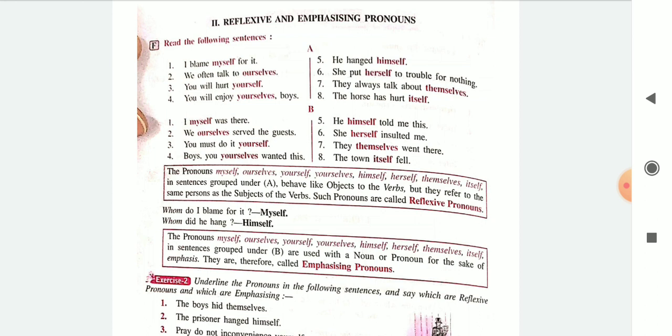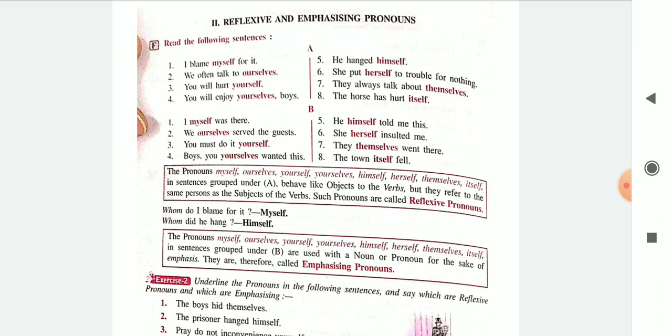So I and myself. These are reflexive pronouns. So the words myself, ourselves, yourself, himself, herself, itself, themselves, they all are reflexive pronouns.